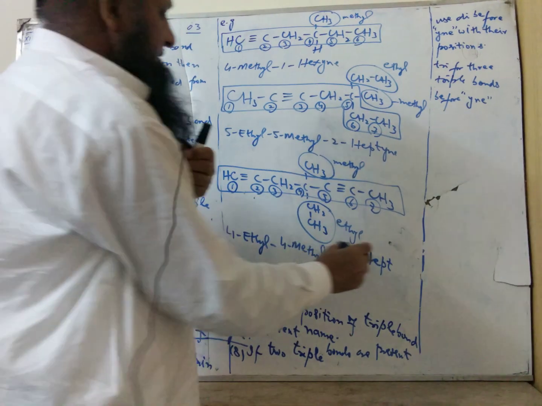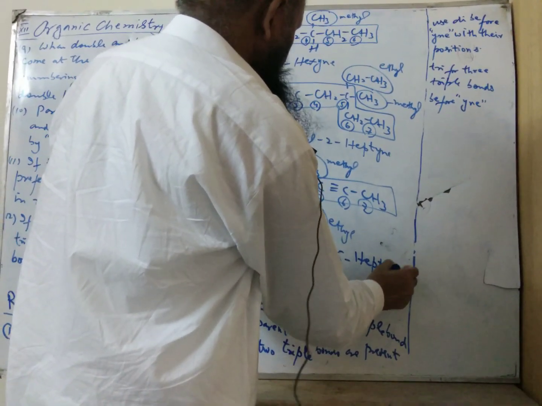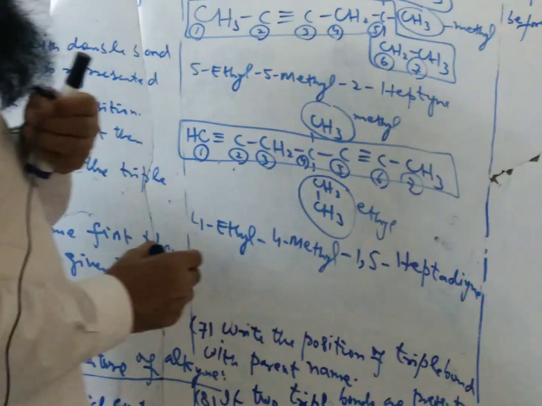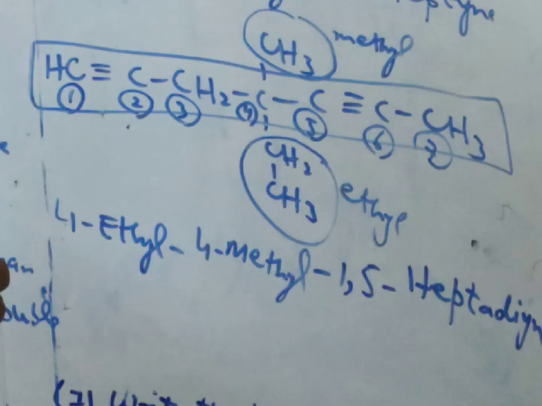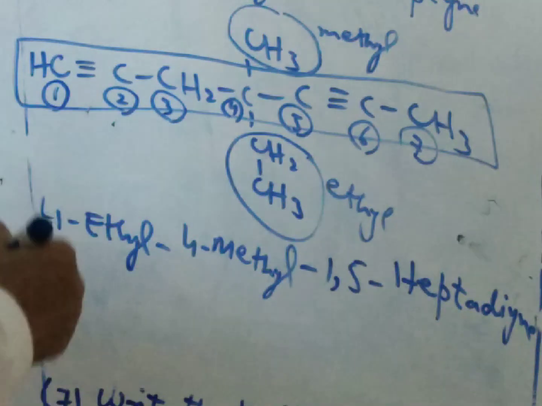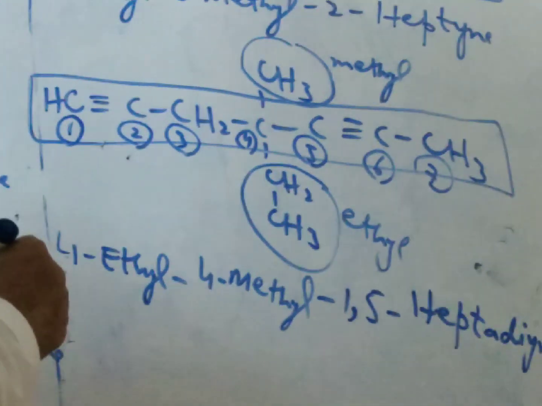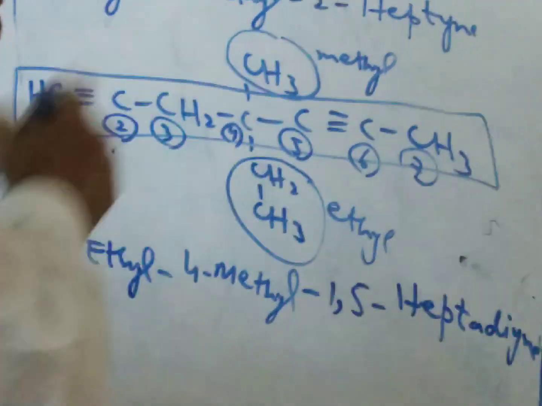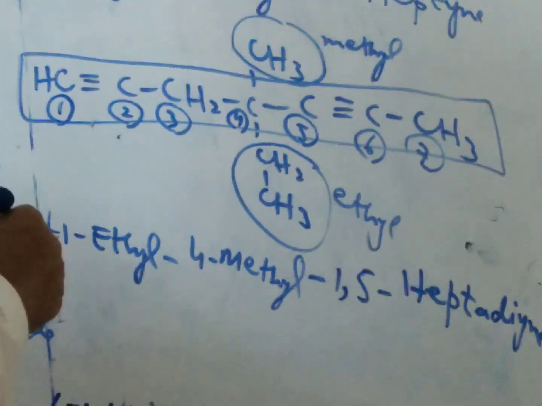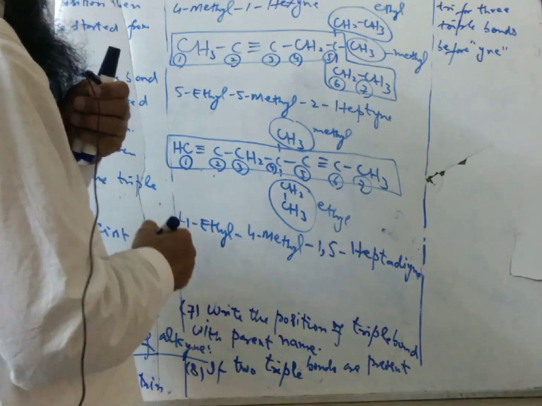In this case, that is the 1,5-heptadiyne. That is 4-ethyl-4-methyl-1,5-heptadiyne. Hepta represents the 7-carbon parent chain. Di means 2 triple bonds. YNE represents the triple bond, that is the alkyne family. So this is the name of the alkyne.